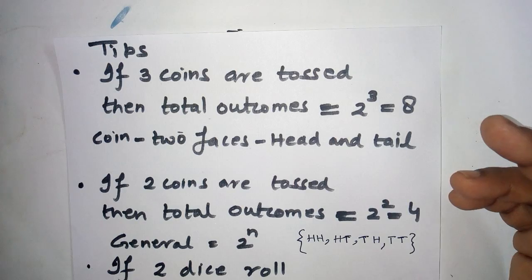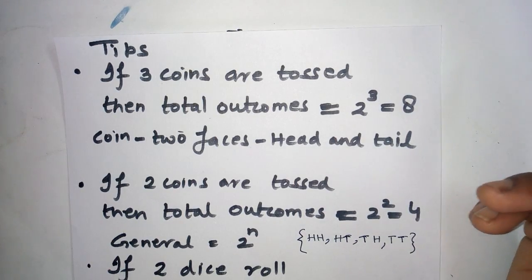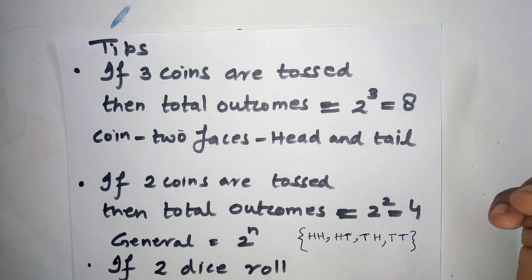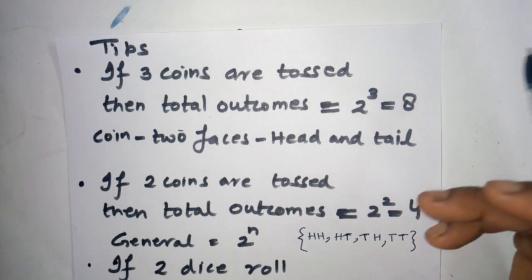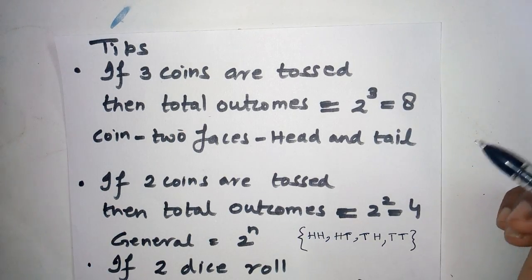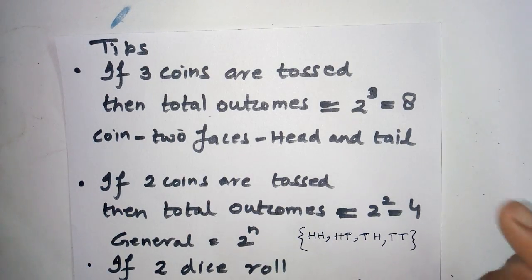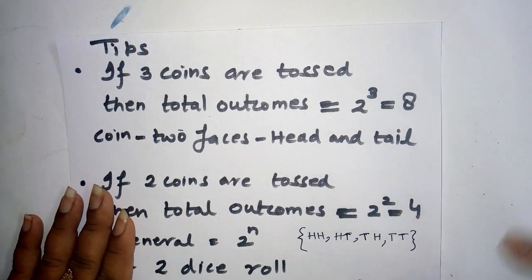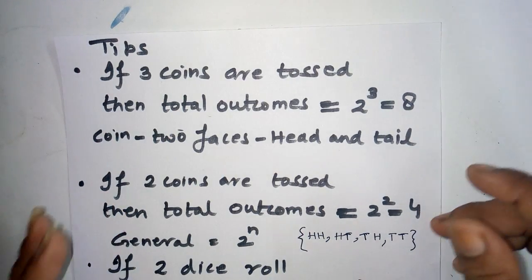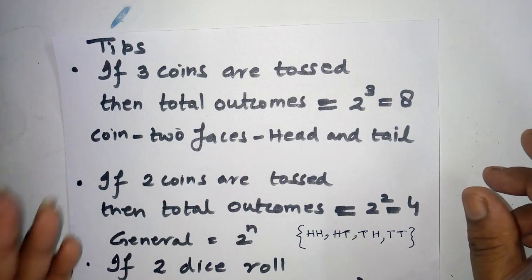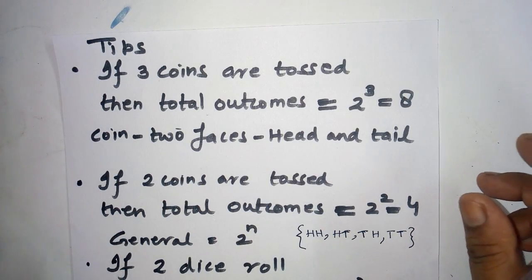Suppose a family has 3 kids and we need to find the probability of a boy or a girl, how many girls. Suppose we want to find the probability of a single girl child, then the total outcomes will again be 2 raised to the power 3. For 4 kids it will be 2 raised to the power 4. Now again why 2? Because for a kid we again assume the chance is only that the kid could be male or female, meaning 2 chances are there.